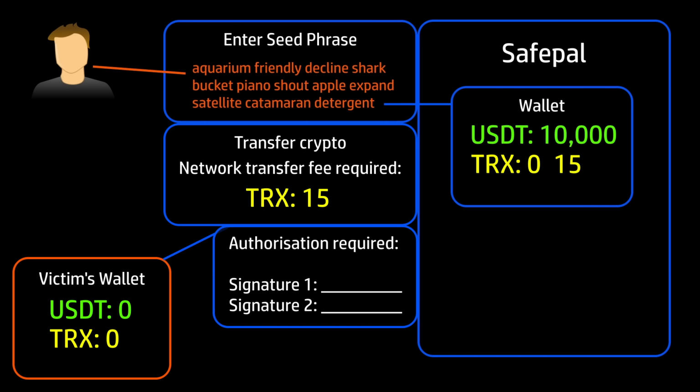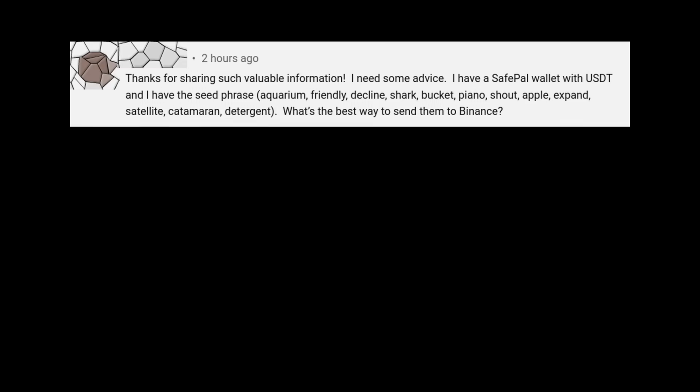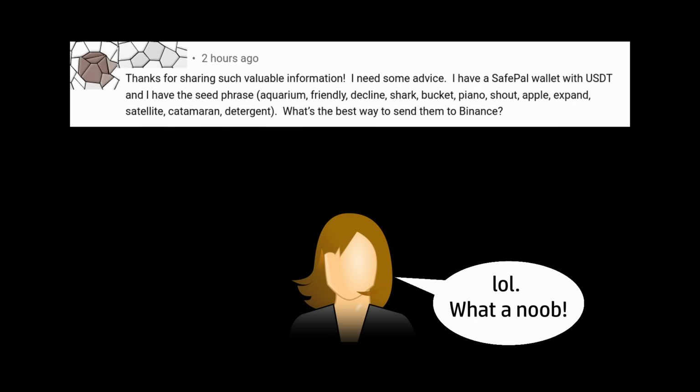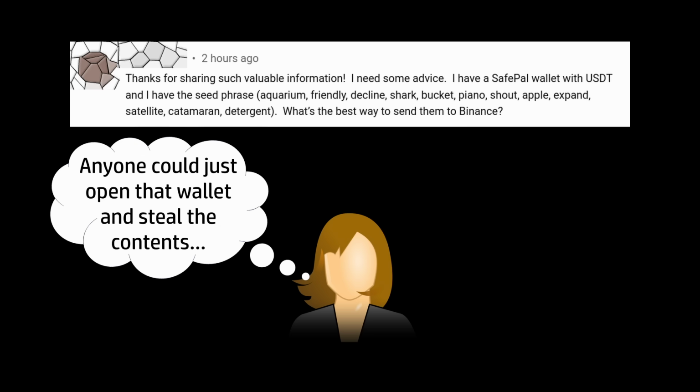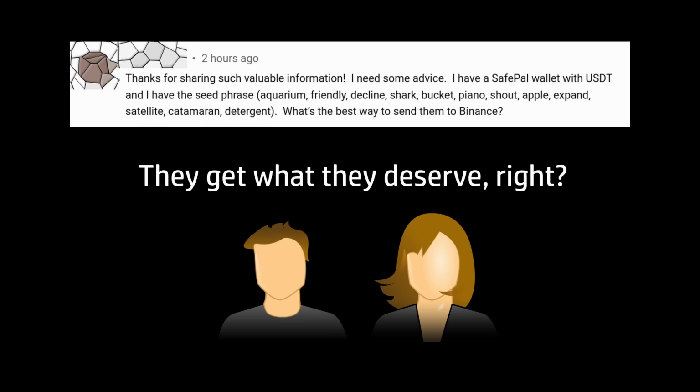The scammers also have some automation set up so that the TRX that the victim paid in is promptly transferred away to a different wallet, and now the trap is baited and ready for the next cycle. So yeah, this scam is specifically tailored to try to exploit people who are sufficiently opportunistic as to steal money from someone who appears to be acting naively in sharing their seed phrase. Or, I suppose if you wanted to be a little more generous, you could call it something a little bit like entrapment. Maybe it's meant to tempt or induce a curious person to steal who wouldn't normally have thought of doing that. Either way, they deserve what they get, right?